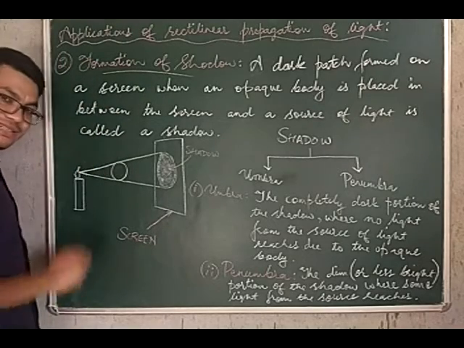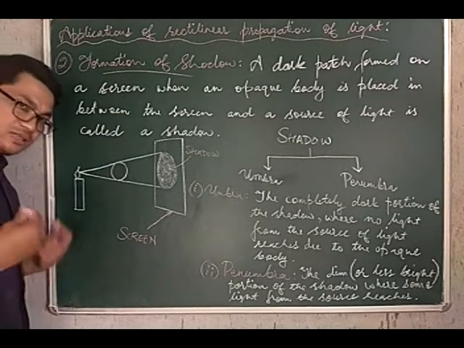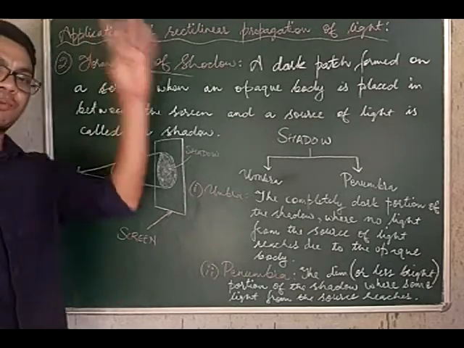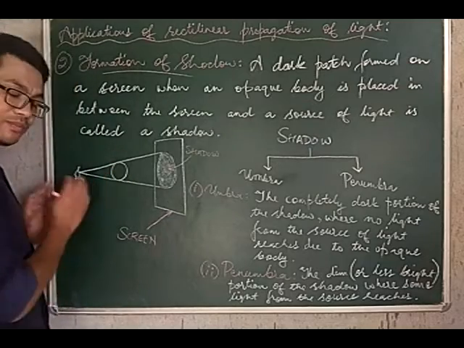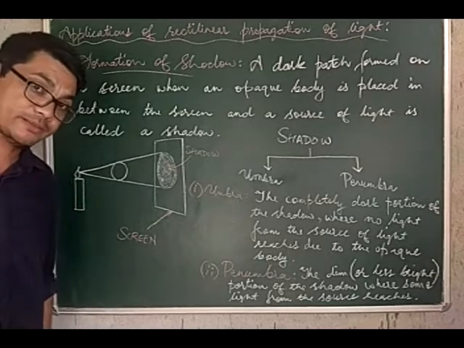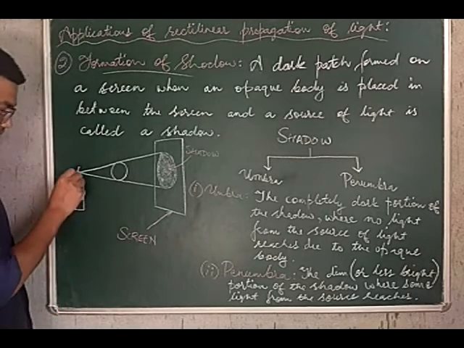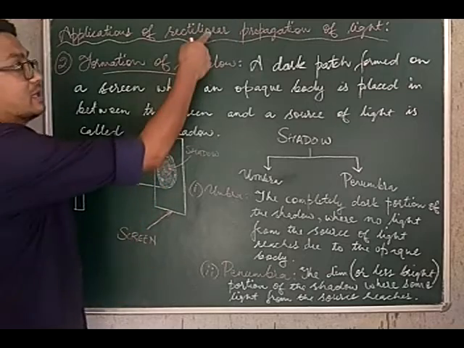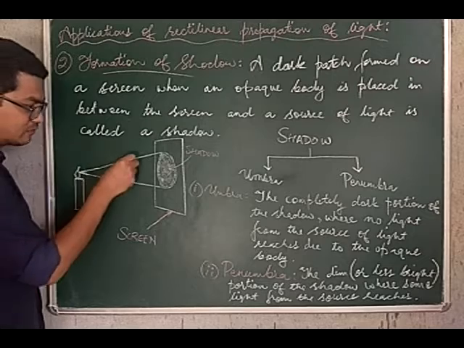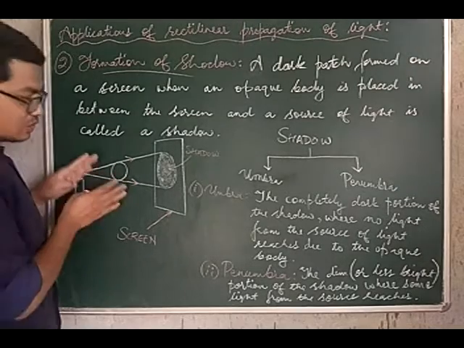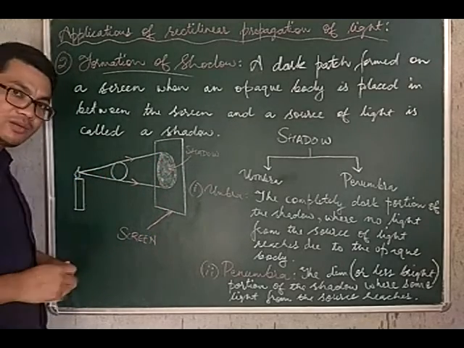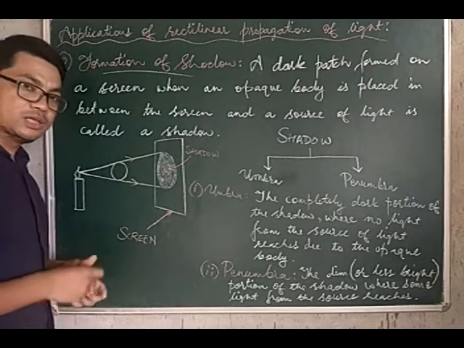Okay, now let us take this example. We consider the candle to be a point source of light, and we have an object, a basketball, say for example, at some distance from the candle, and we have the screen behind the opaque body. A basketball is the opaque body. Since light travels in a rectilinear path, or a straight line path, light starting from the candle is traveling in this direction. We see a dark patch formed on the screen, the dark patch of the opaque body. This dark patch is what is called the shadow.